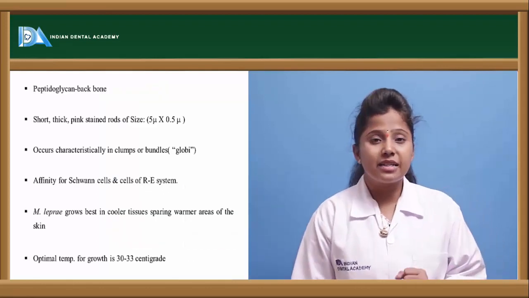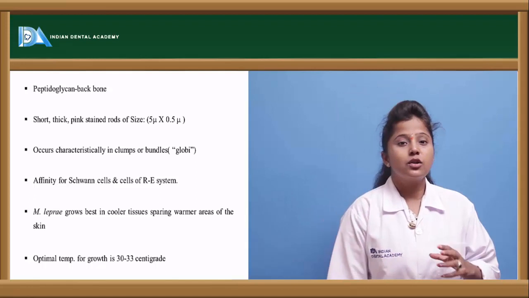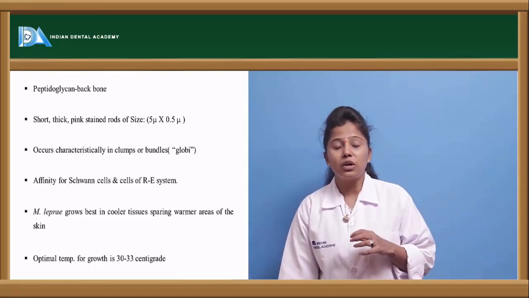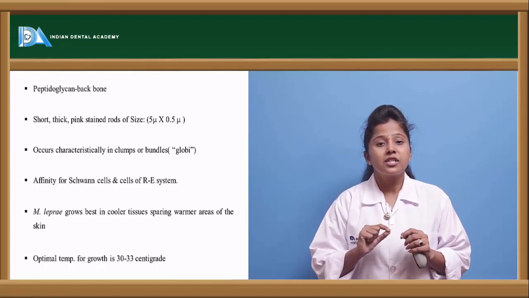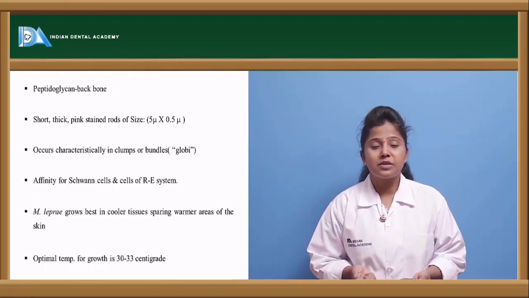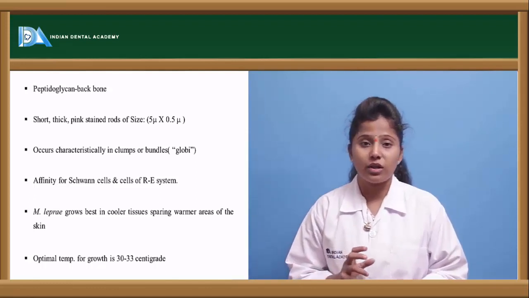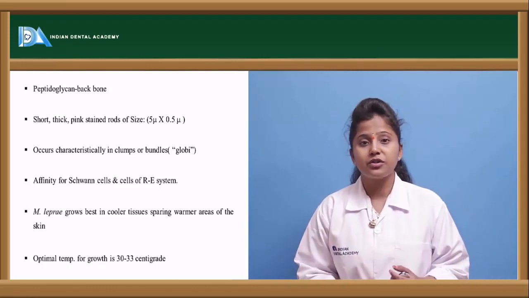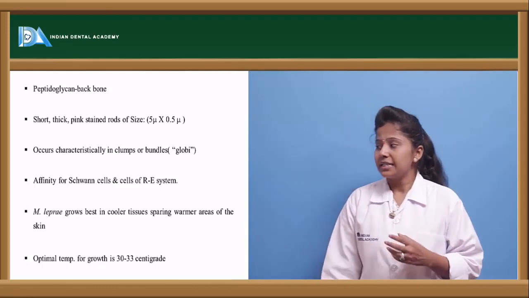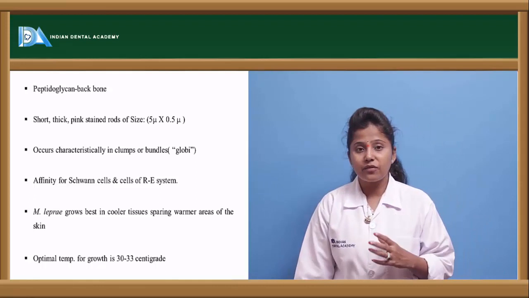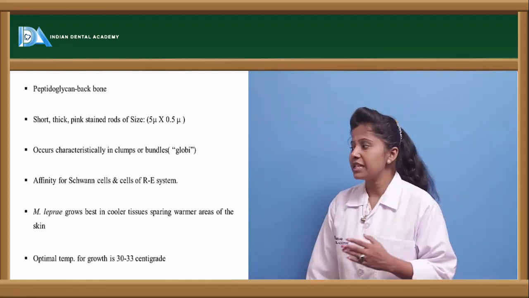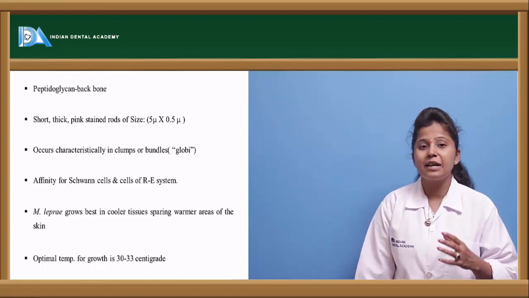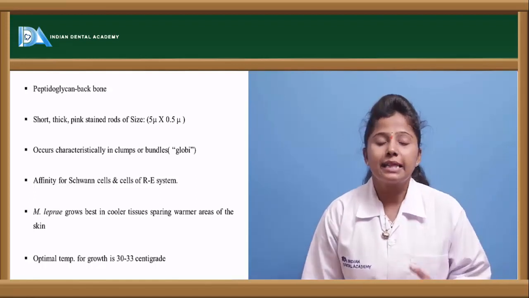Let us see the characteristic features of these bacteria. This bacteria contains a peptidoglycan backbone; the main structure of the bacterial cell wall is peptidoglycan.